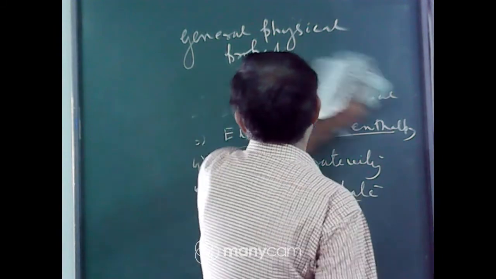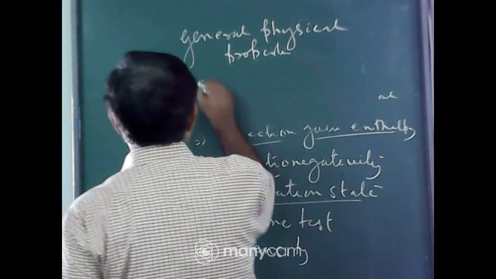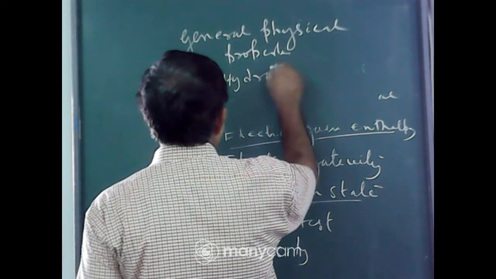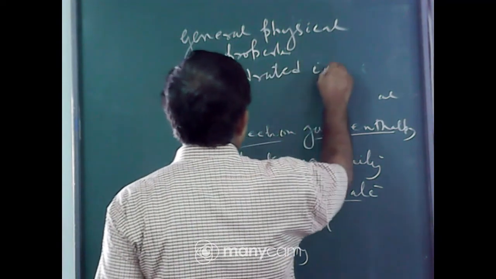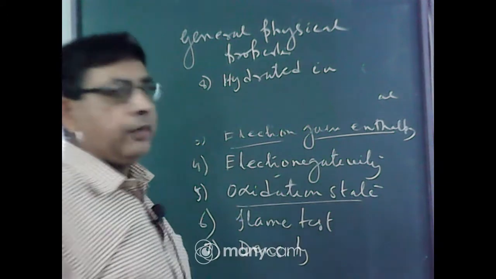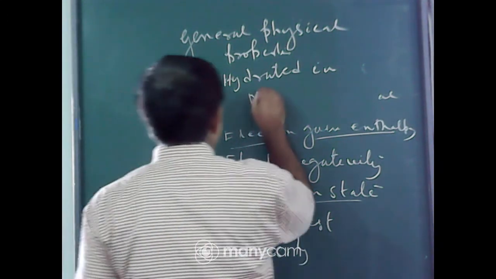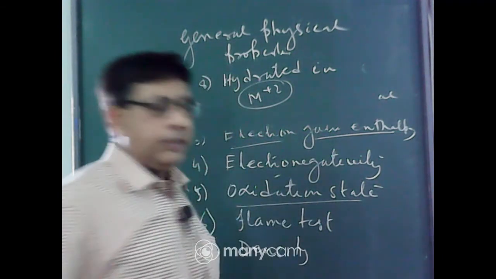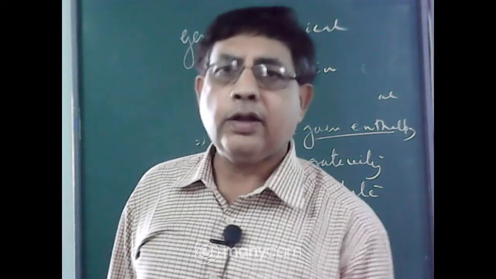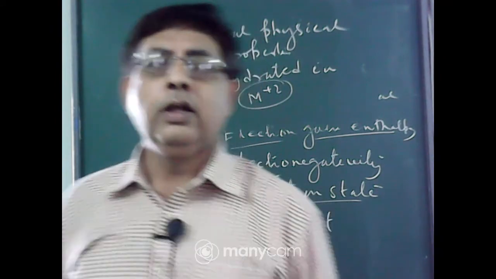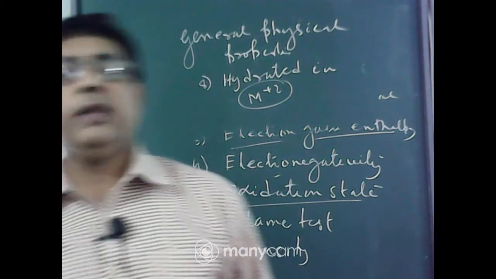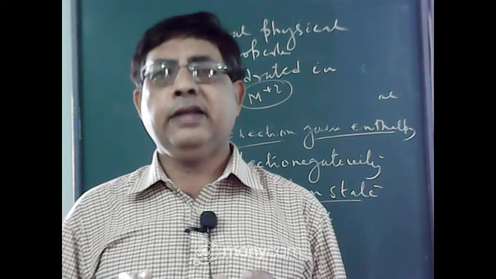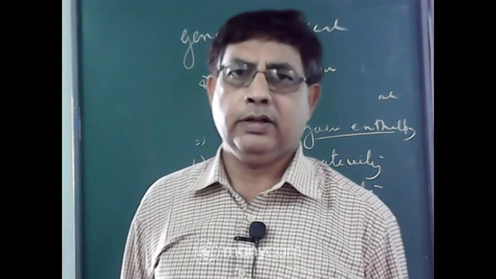Next is hydration energy, hydrated ions. Alkaline earth metals exist as M2+ cations, and you know the smaller the size and the greater the charge of the cation, the greater the degree of hydration. So due to greater charge and smaller size, alkaline earth metals are more extensively hydrated as compared to alkali metals.